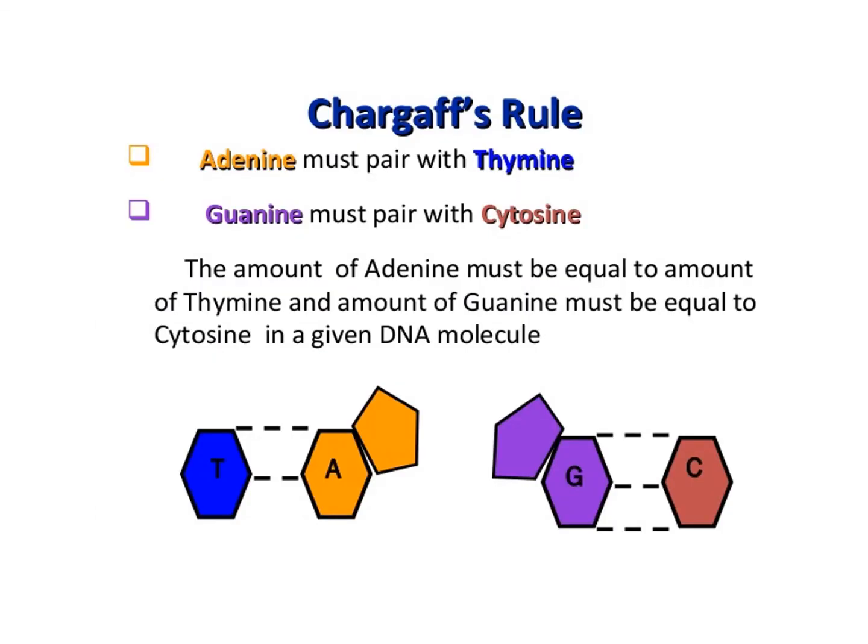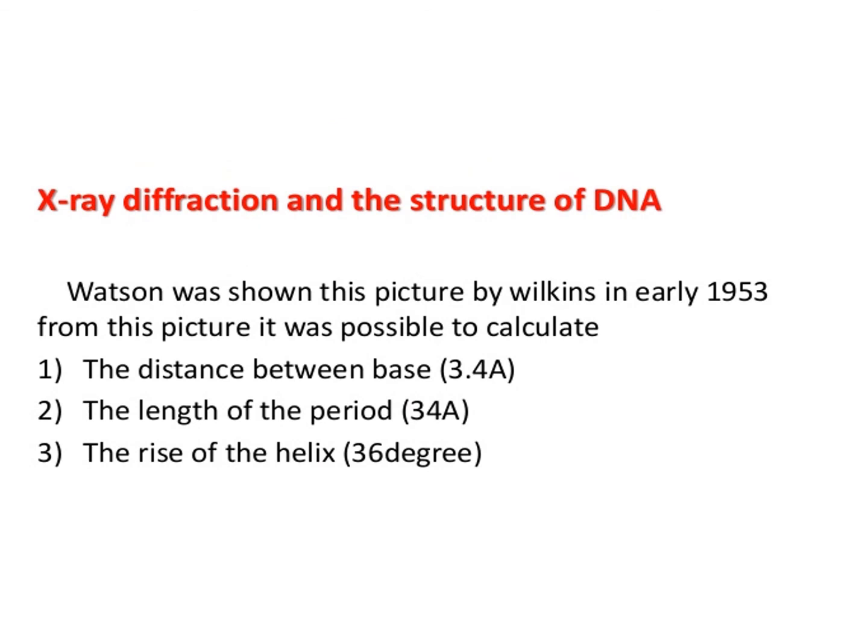Next, see about Chargaff's rule. This is an important rule for DNA structure prediction. The amount of adenine is always equal to the amount of thymine. Similarly, the amount of guanine must be equal to the amount of cytosine in a given DNA sample. Watson and Crick, in 1953, proposed DNA as a double-stranded chemical molecule based on Franklin's X-ray diffraction studies, Chargaff's rule, and some other evidence.